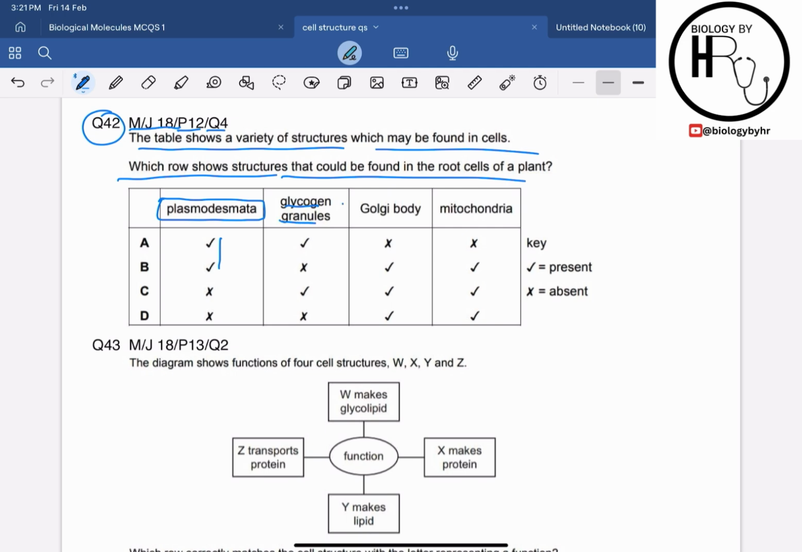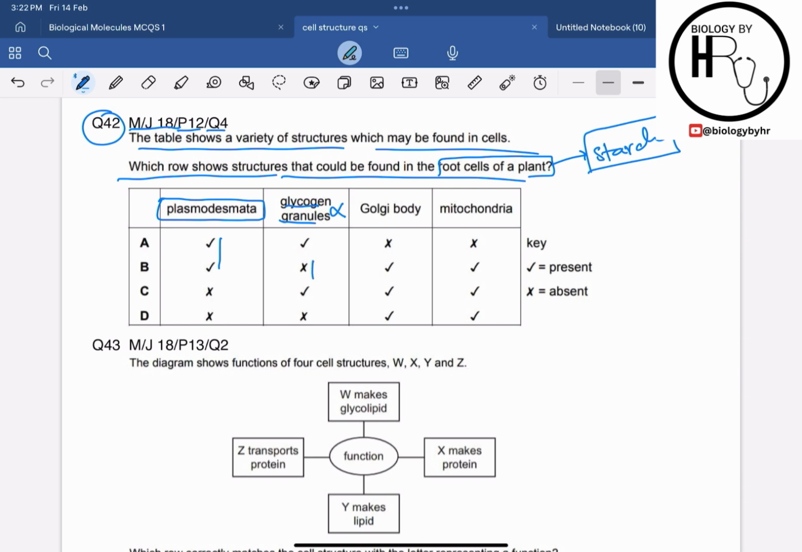Glycogen granules cannot be found in the root cells, right? Because glycogen is stored in the animal cells. The carbohydrate glycogen is a storage polysaccharide in the animal cells, not in the plant cells. Root cell is a plant cell, right? However, starch is stored in the plant cells. Glycogen granules are not found in the root cells of the plant.